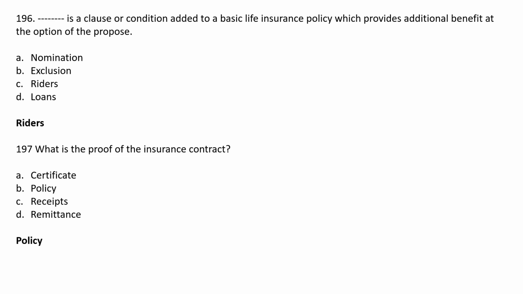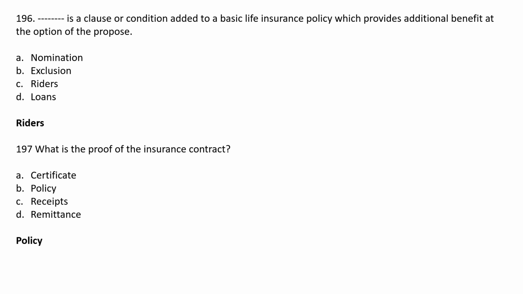Dash is a clause or condition added to a basic life insurance policy which provides additional benefit at the option of the policyholder. Option A, nomination. Option B, exclusive. Option C, rider. Option D, loan. The correct answer is option C, rider. The rider is a clause or condition added to a basic life insurance policy which provides additional benefit at the option of the policyholder.